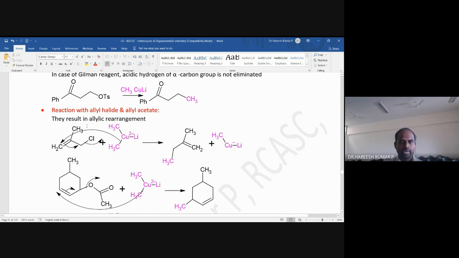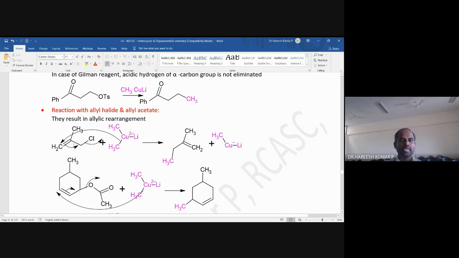So what will happen when an allylic chloride is treated with dimethyl copper lithium? There will be a new bond formation between this carbon and the methyl group of the copper. When there is a new bond formation between the methyl group of the copper and the CH2 group of the allyl, this bond pair is moving over here.